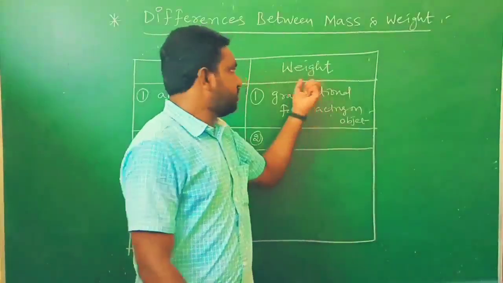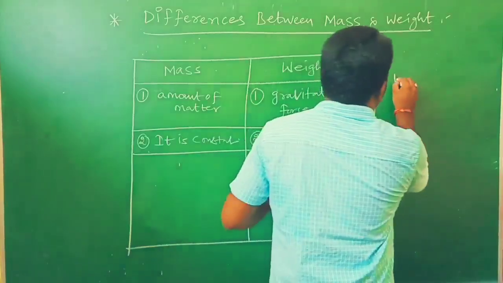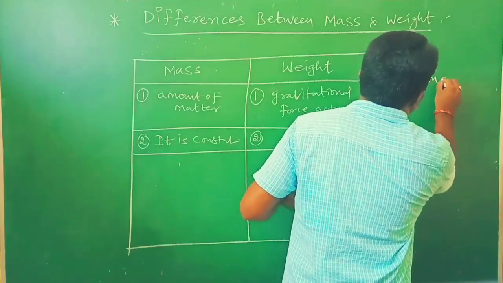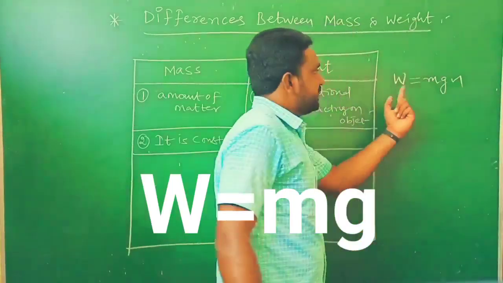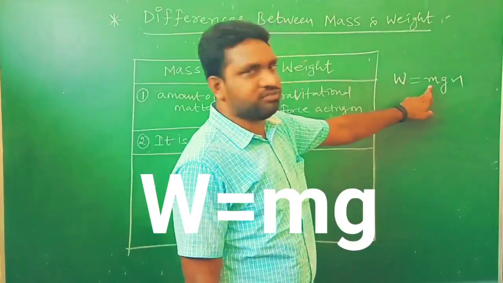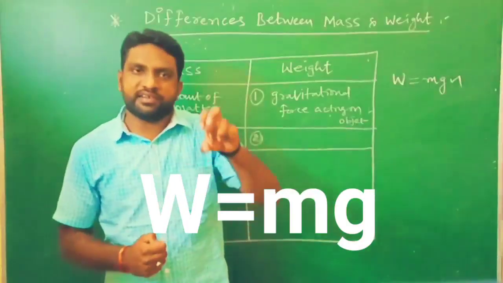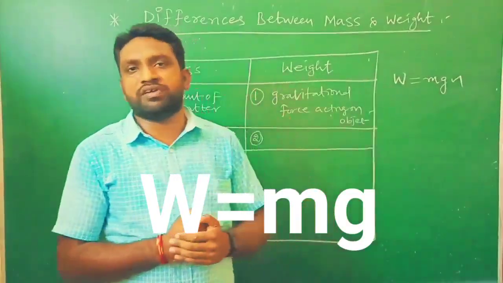Okay. And next, if we consider the weight, generally weight equals mass into acceleration due to gravity. This is the principle to find the weight of any object. Here mass is constant, you know that very well. But what about small g here? Small g means acceleration due to gravity. It depends on gravitational force.